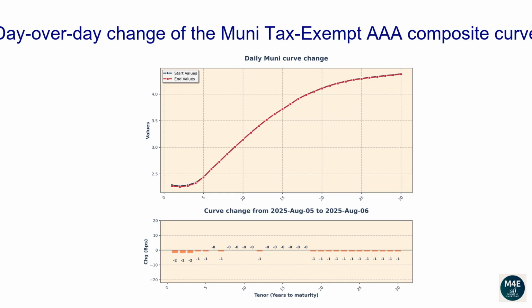Let's now go over how the Muni AAA tax-exempt curve has changed since the prior business date. The graph displayed on the top hand side shows the most recent curve versus the prior day curve. The bar plot on the bottom hand side shows instead the difference between the two curves, in basis points. The one-year tenor changed -2 basis points. The two-year tenor changed -2 basis points. The five-year tenor changed -1 basis points. The 10-year tenor changed 0 basis points. The 20-year tenor changed -1 basis points. The 30-year tenor changed -1 basis points.